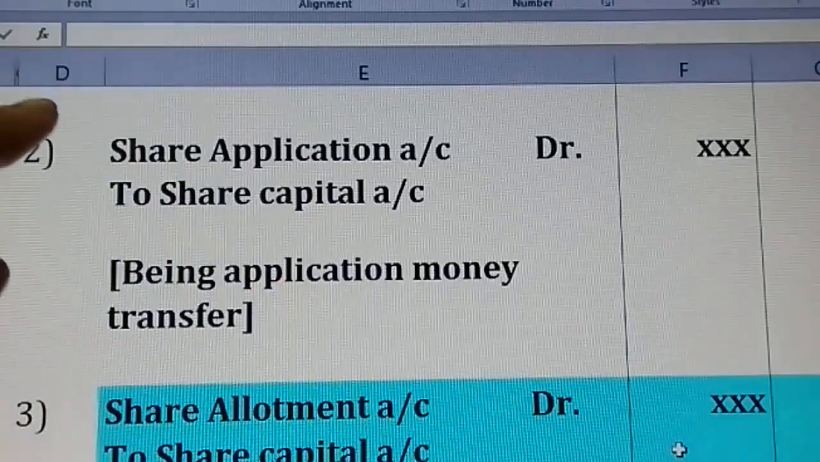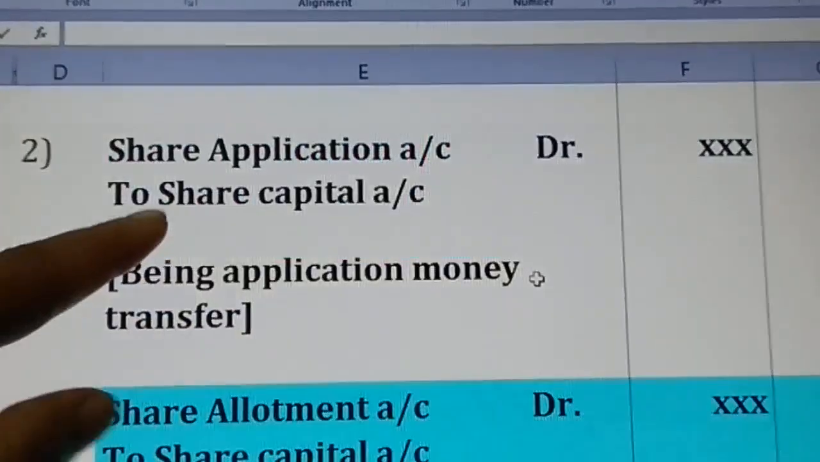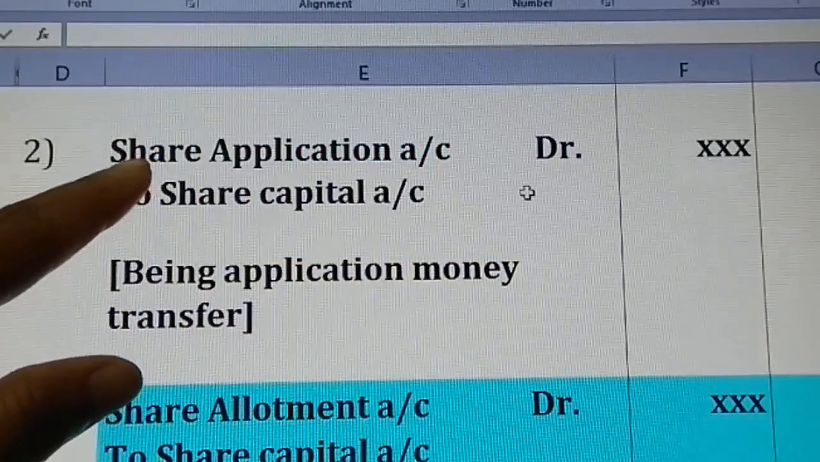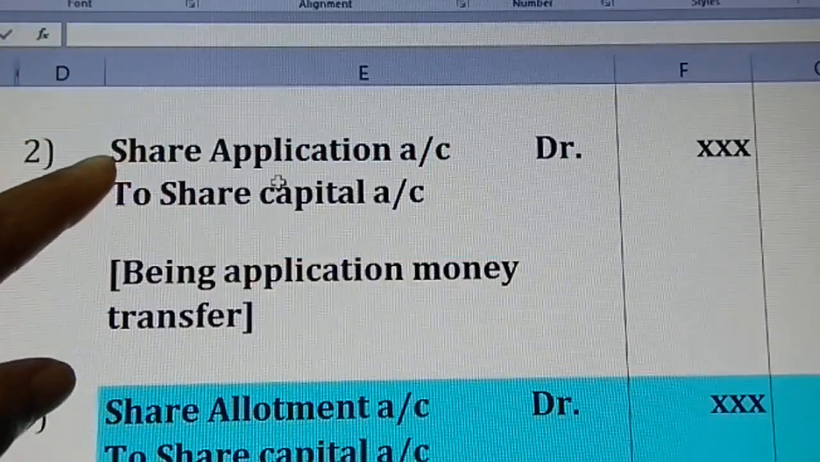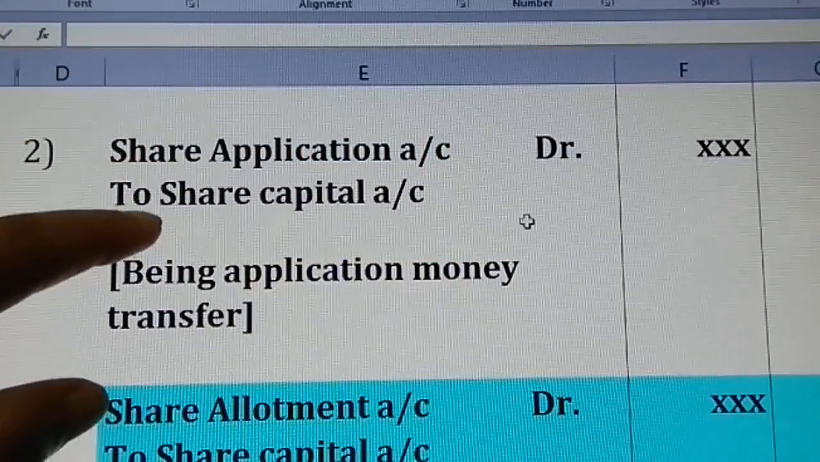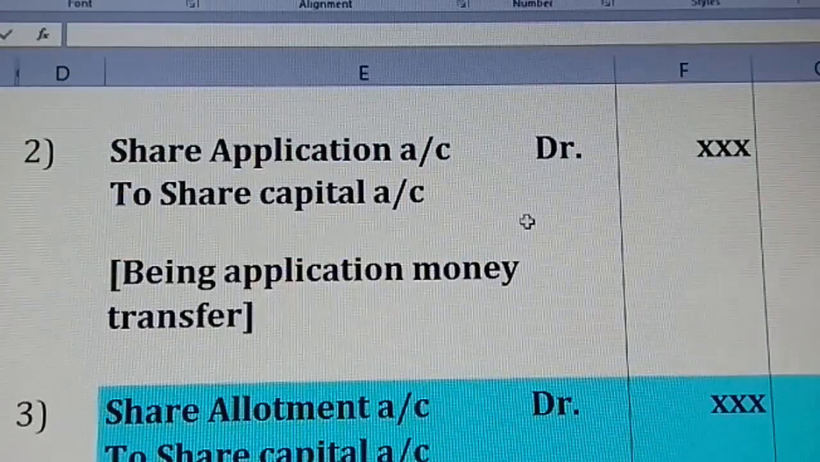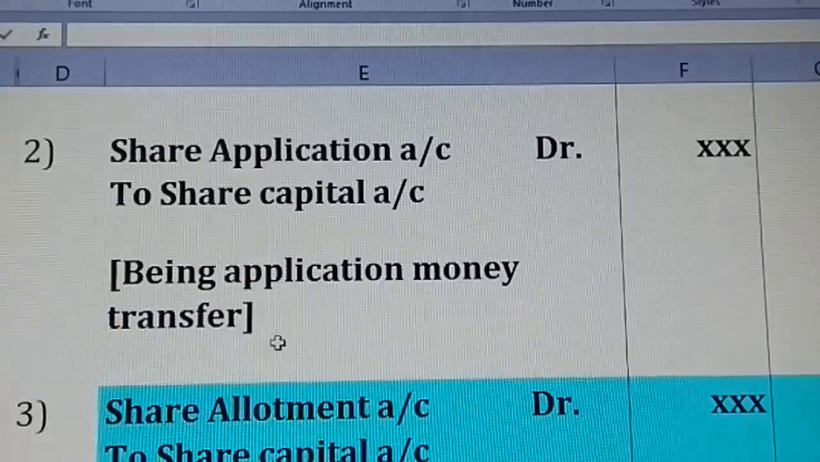So just observe what is actually received against share application. The money you have received is against share application. So you have to write share application account debit to share capital account. We are transferring the application money. So there is a narration, being application money transferred.